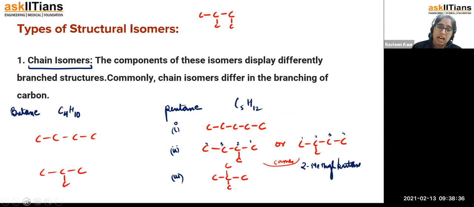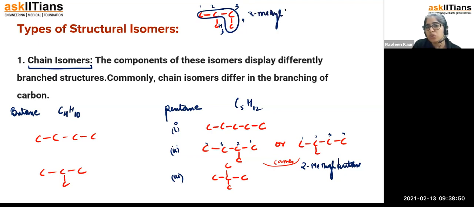But just see, again I'm telling you, IUPAC. Start the numbering. This is going to be the longest carbon chain. Start the numbering from the side in which the substituent will get the lowest number possible. So this is going to be 2-methyl and this is 4 carbon atoms, so it is going to be butane. Is that clear? So this is going to be 2-methylbutane. So this is the same only, na? So you don't make the branch like this. Make the branch on this side only, because now I'm going to get a different naming.